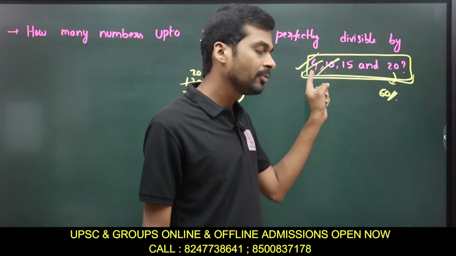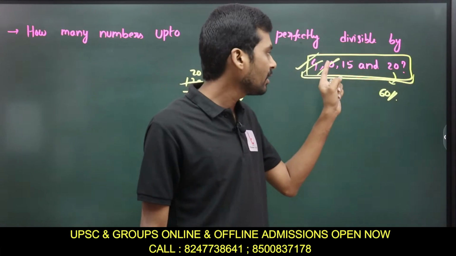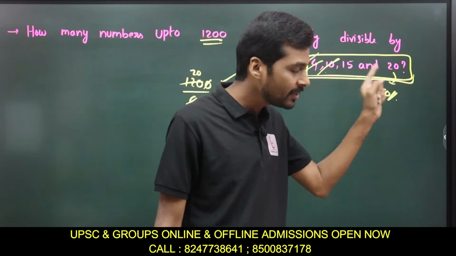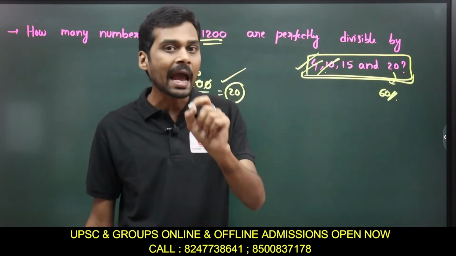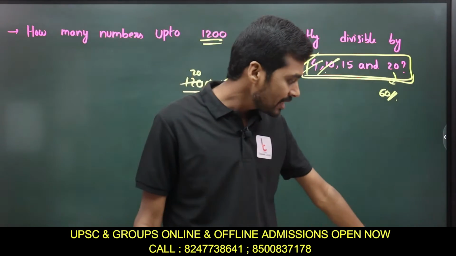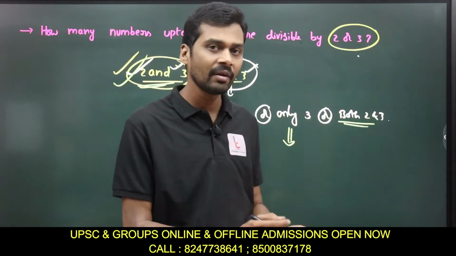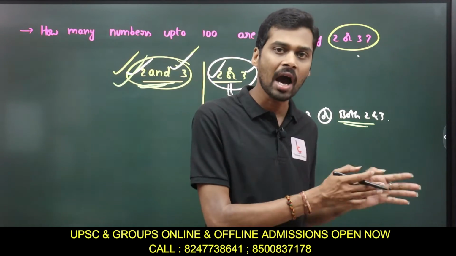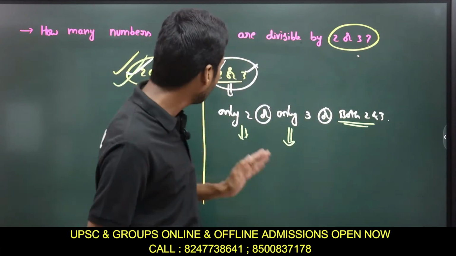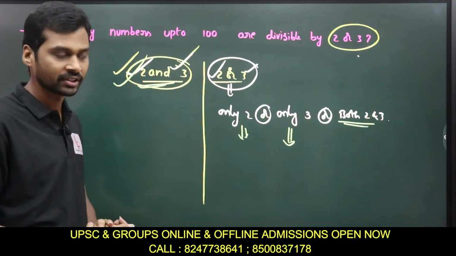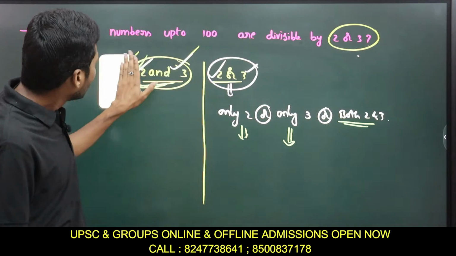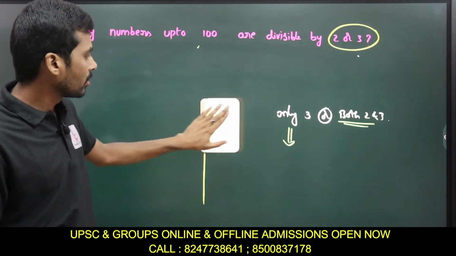It must be divisible by 4, by 10, by 15 and by 20. That is what the and means. Now the or condition is different. If I ask how many numbers are divisible by 2 or 3, it is absolutely different from the and condition, 2 and 3. Okay, now how do we do this kind of problems?